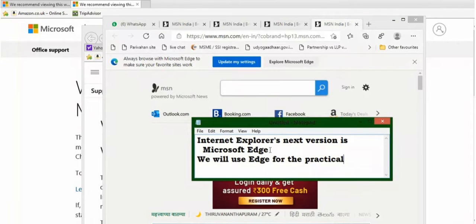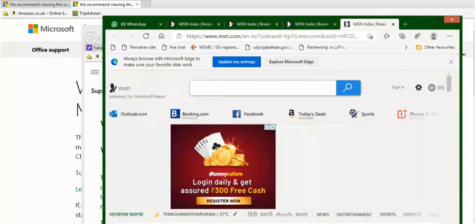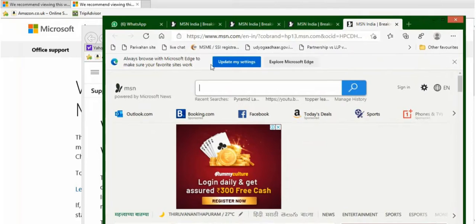Standard toolbar. It is present below the menu bar. It has various command options that you use frequently while working on a website. Some of the commonly used commands are back, forward, stop, refresh, search, and history.